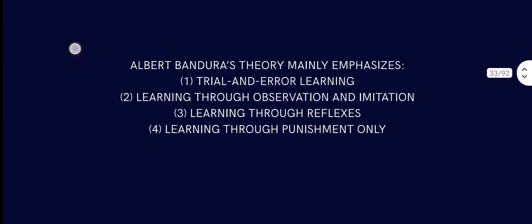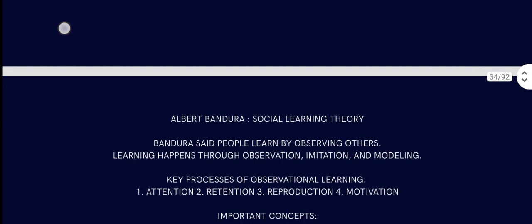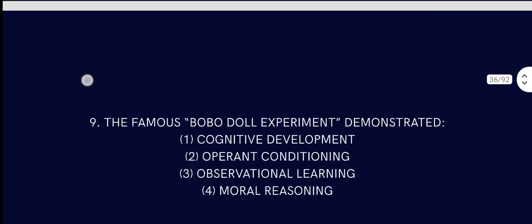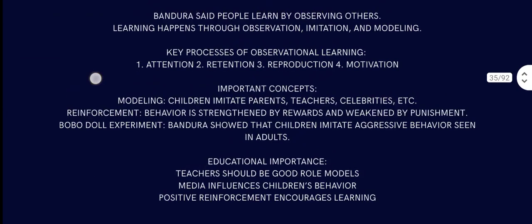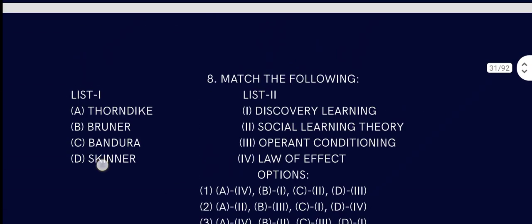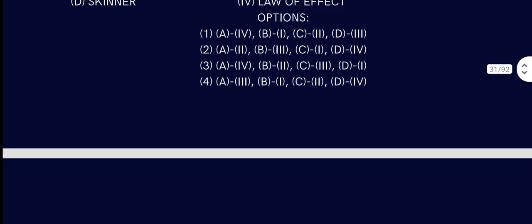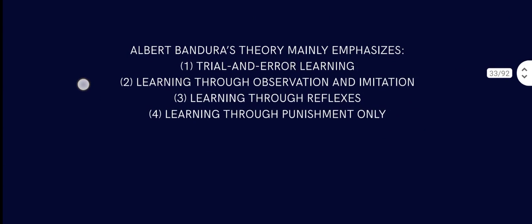What did Albert Bandura's theory emphasize? Learning through observation and imitation. Anyway, Albert Bandura talked about learning through observation and imitation.